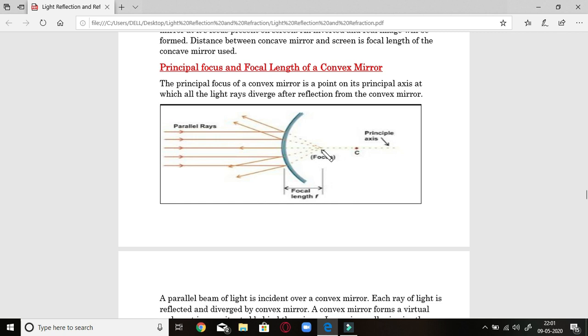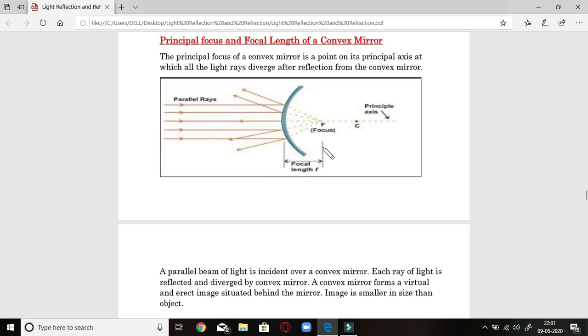And if you see, an image is certainly formed, which is small in size, as we have seen earlier in the image of the building. It was small, virtual and erect, and the image is formed behind the mirror, between the pole and the center of curvature of it. So it is on the right hand side.